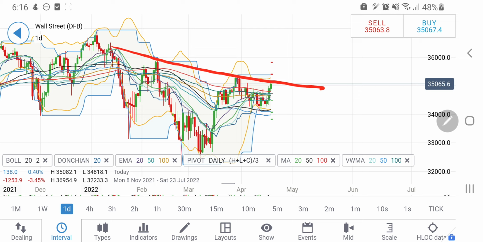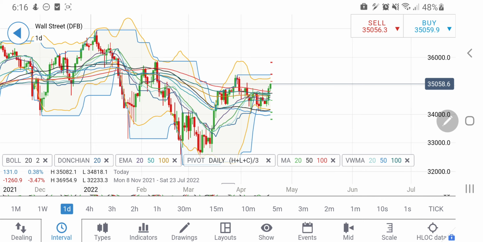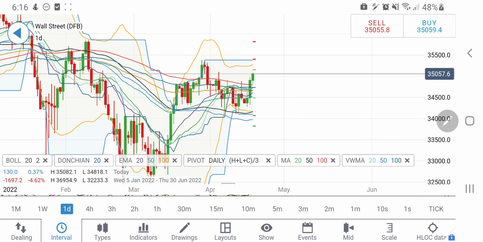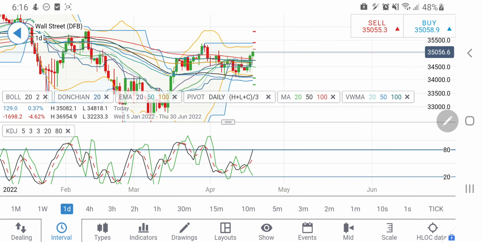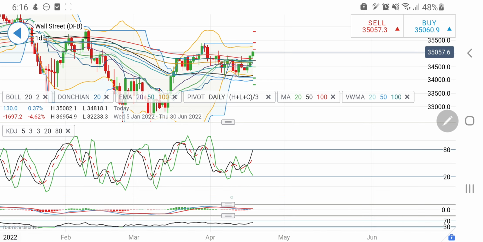So this zone till 35,200 I'll be watchful of, and I'll certainly be recommending to initiate a short position from here. Probably we may see a drop from there. This is my expectation, and this time the drop can be sharp enough to take it towards the downside, towards 33,000 levels. Now I'll be watchful how it behaves here at the 35,200 and 35,300 zone. So stay cautious. If it tries to achieve this, in my opinion, that is a good time to initiate a short entry there and expect it to drop.